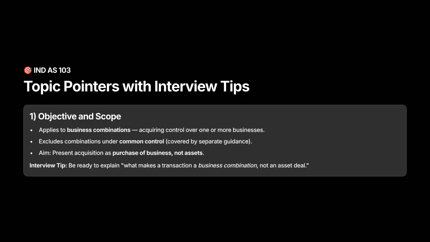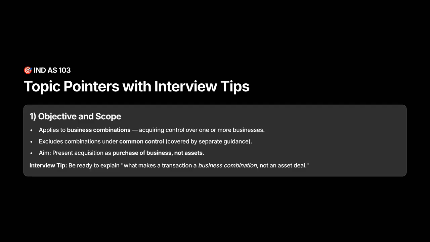How to decide scope? Ask, does control transfer over an integrated set of activities and assets that can generate returns? If yes, IND AS 103 applies. If the deal is between entities under the same ultimate owner, that is, a common control transaction, this standard is excluded. Those are handled with different guidance.